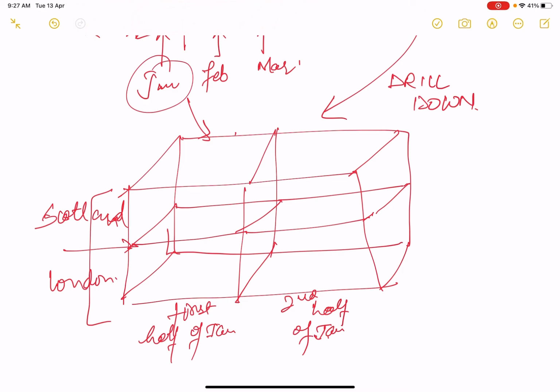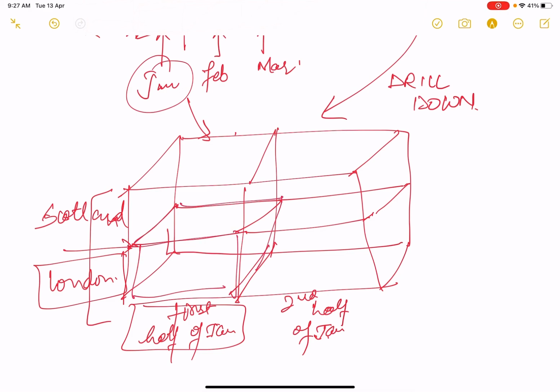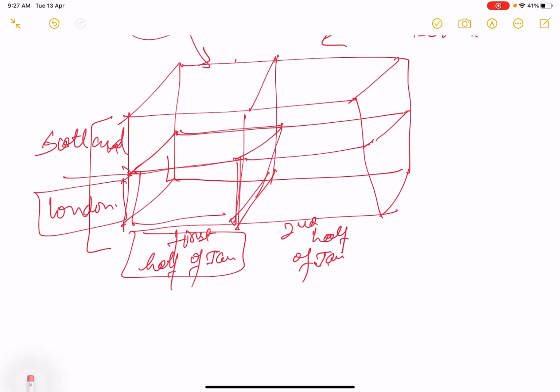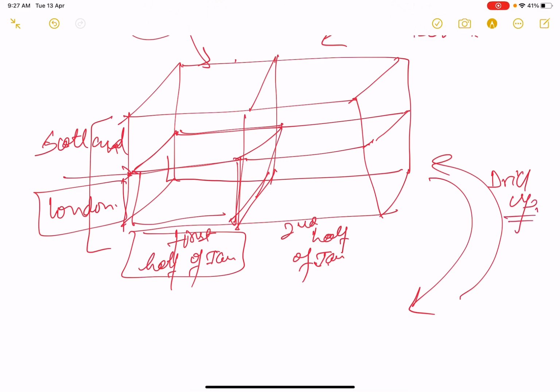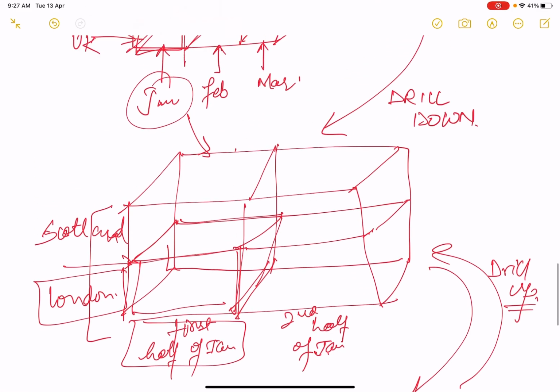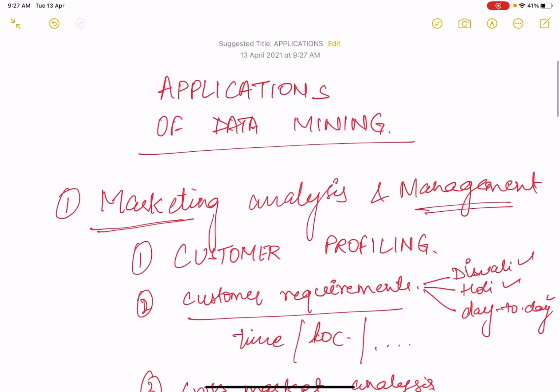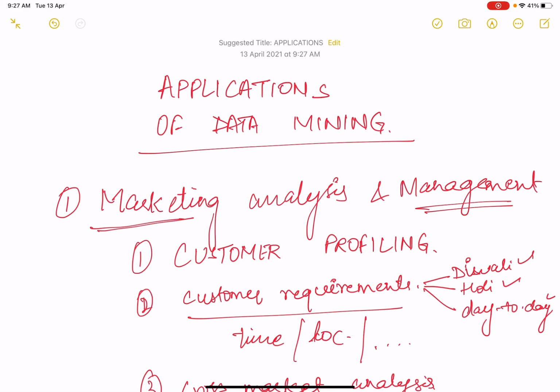For London, for the first half of January, what were the reports? So we have drilled down the reports. Similarly, these reports can be drilled down further or drilled up in order to provide a more generalized view. So this was all about how we are going to analyze market and how we are going to manage it.